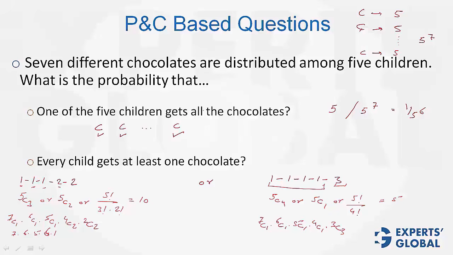Let me do it quickly for you. 7, 42, 210, 1260, 1260. And remember, this 10 has to be multiplied, so 10 times 1260.